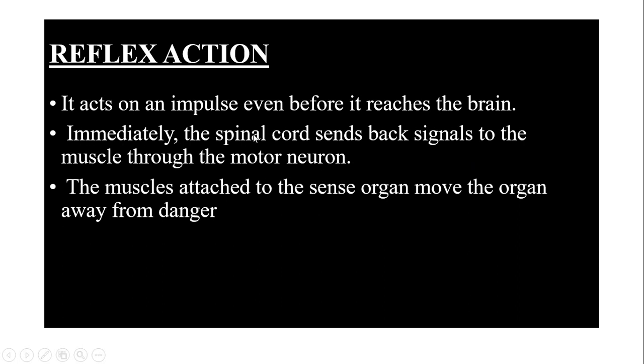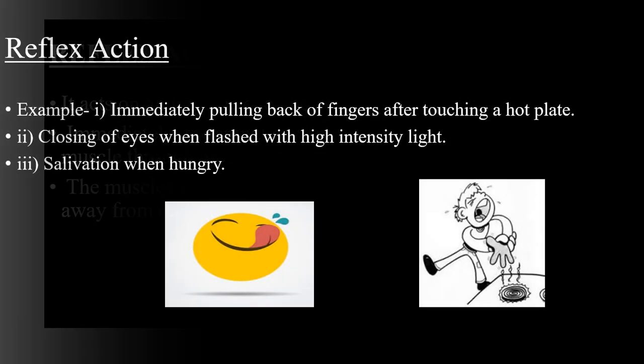From the receptor, which neuron carries the message to the spinal cord? We know it is a sensory neuron. Whereas the motor neuron carries the immediate signal to take off the hand to the muscles of the hand. And the muscles attached to the sense organ move the organ away from the danger. The hand is withdrawn from the hot object, or the leg is taken off from the pricky object, and thus it saves us from danger.